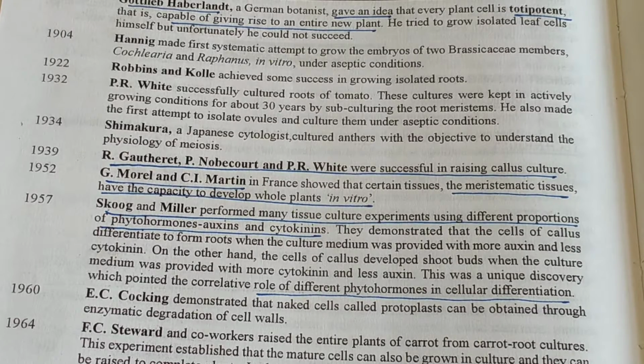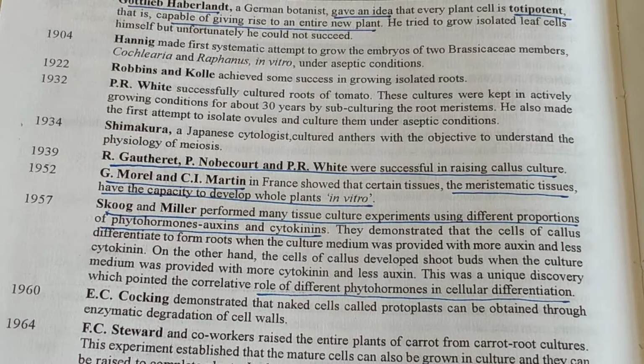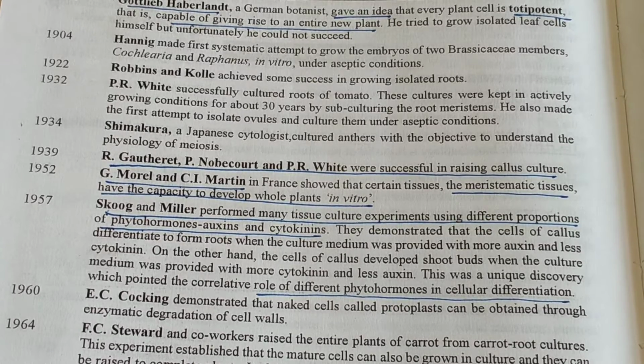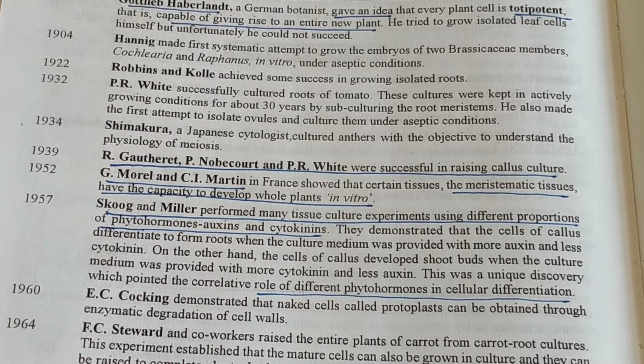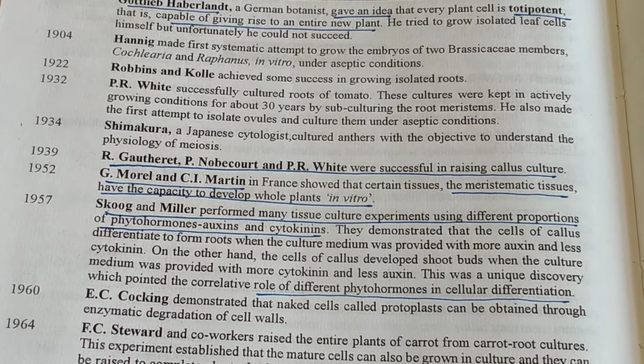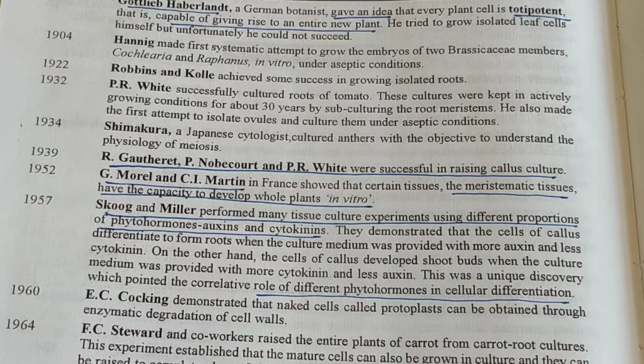You have studied in previous lectures auxins, gibberellins, cytokinins, abscisic acid, ethylene. Some of these phytohormones are growth promoters and some are growth retarders, which means they inhibit growth. And some of these phytohormones are used for culturing experiments.